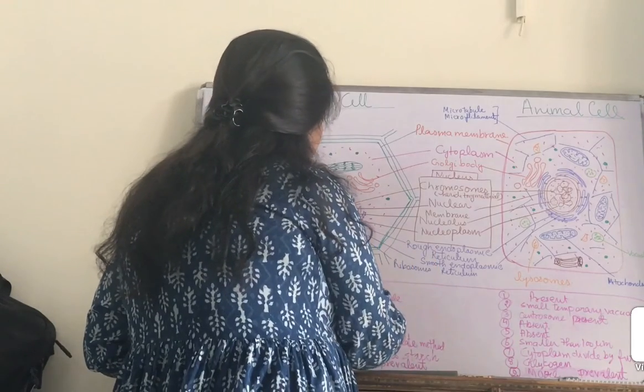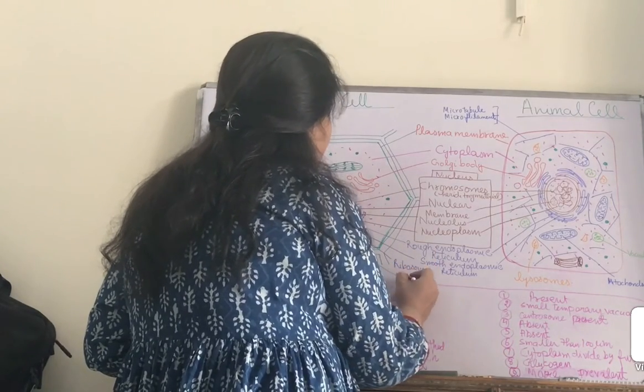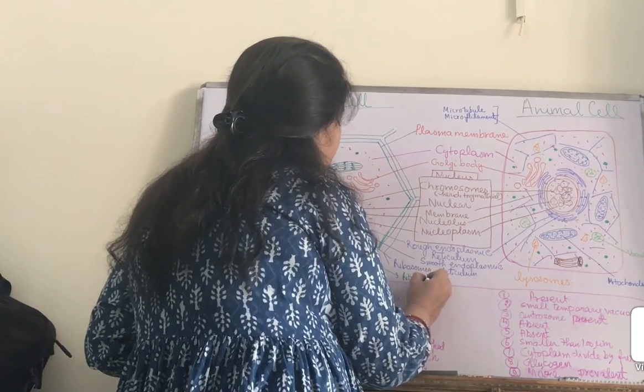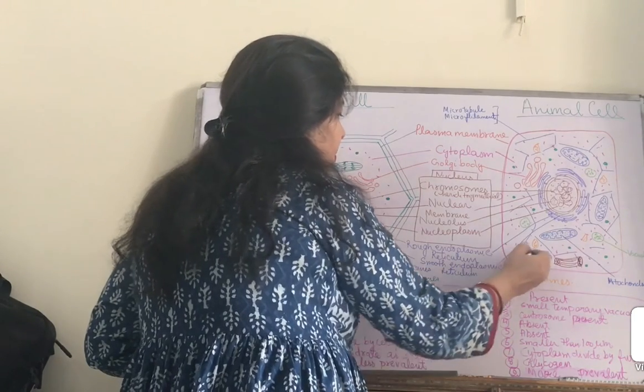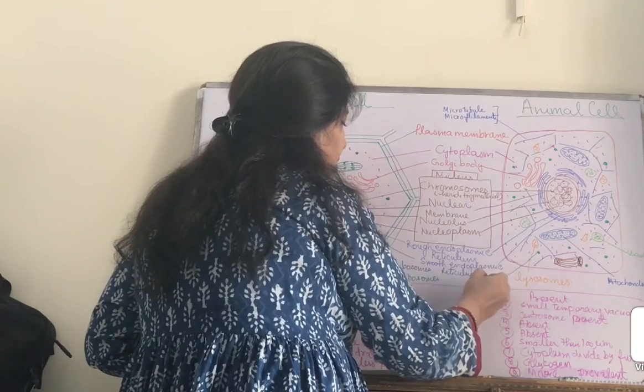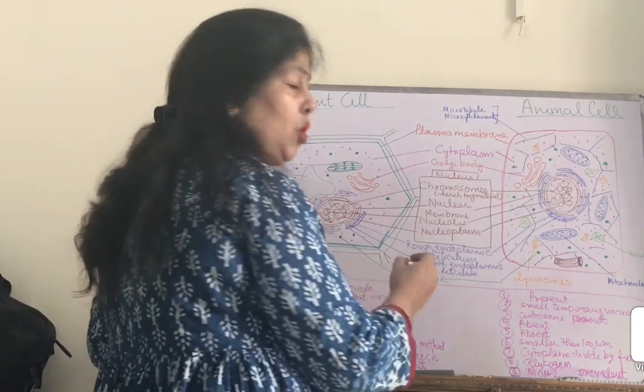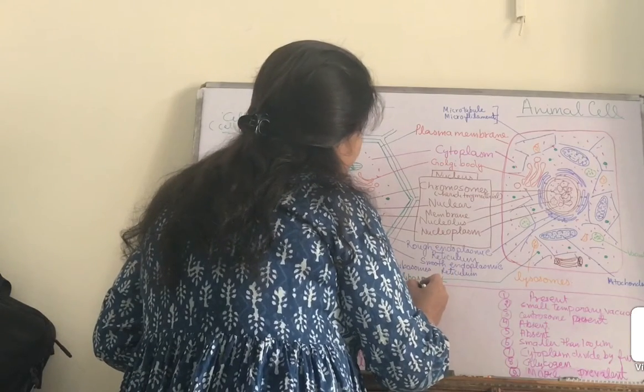These structures are very important and are called ribosomes, and ribosomes help in the process of protein synthesis.